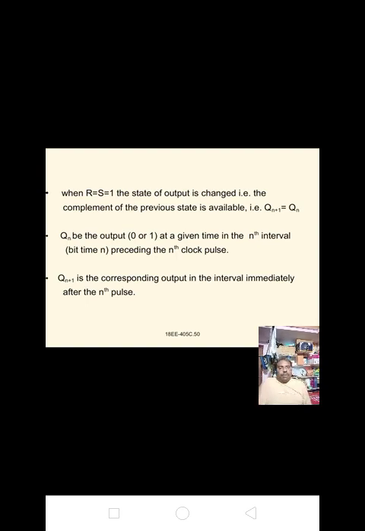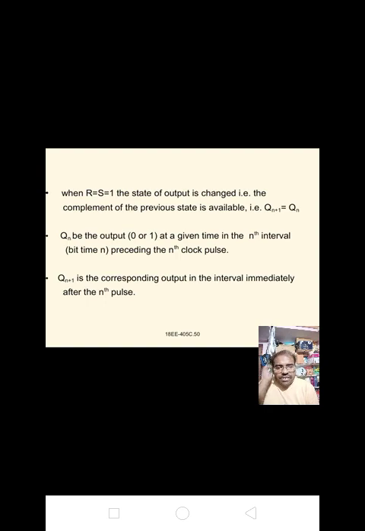That is, the complement of the previous state is available. That is, Q of n plus 1 equal to Qn bar. Qn is the output, that is 0 or 1 at a given time in the nth interval, bit time n preceding the nth clock pulse.